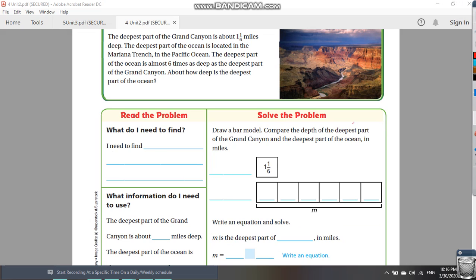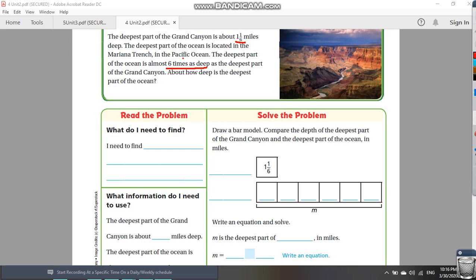Okay, guys, the deepest part of the Grand Canyon is about 1 and 1/6 miles deep. The deepest part of the ocean is located in the Marianas Trench in the Pacific Ocean. The deepest part of the ocean is almost 6 times as deep as the deepest part of the Grand Canyon. About how deep is the deepest part of the ocean? It's 6 times as deep as the Grand Canyon.